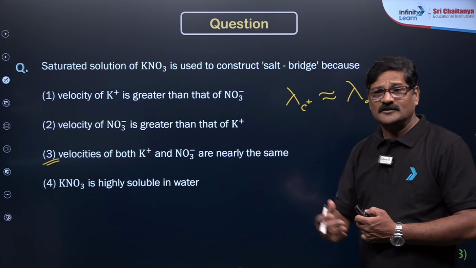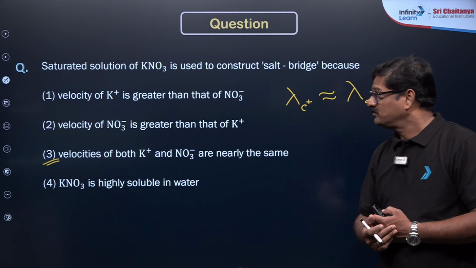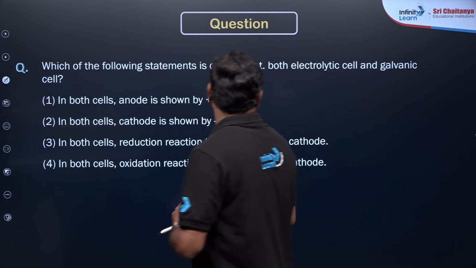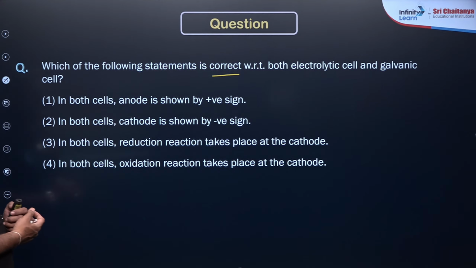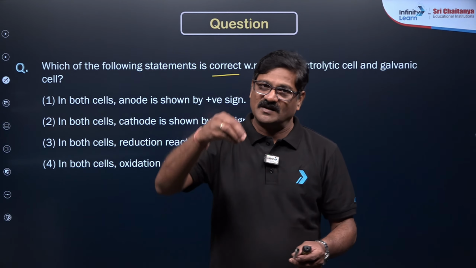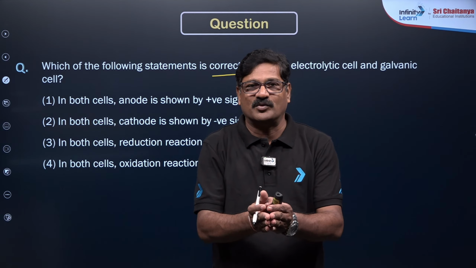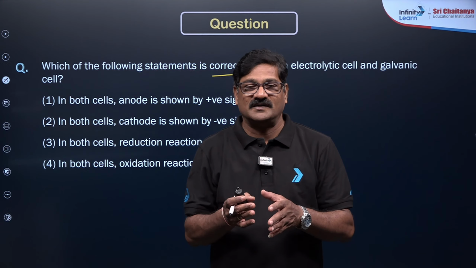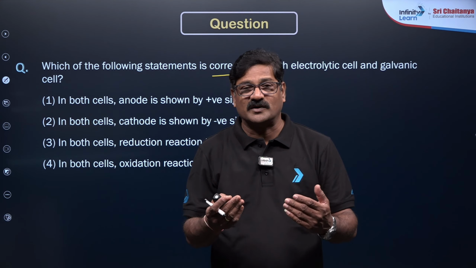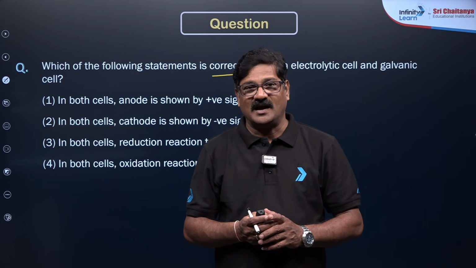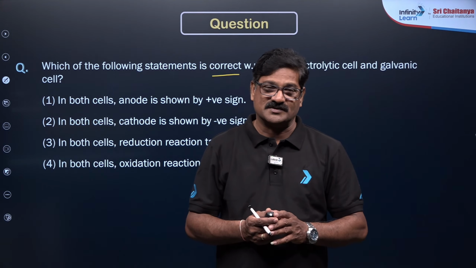Now, which statement is correct with respect to both electrolytic and galvanic cells? Electrolysis is a process where electricity is passed so that a compound is decomposed. Whereas in the galvanic cell, chemical reactions are converted into electrical energy. That is a galvanic cell, and it is a spontaneous process.